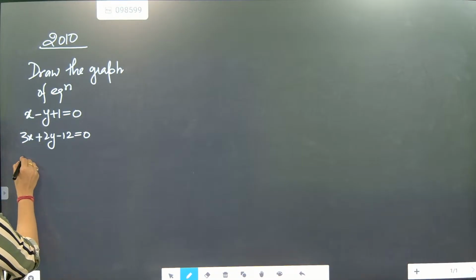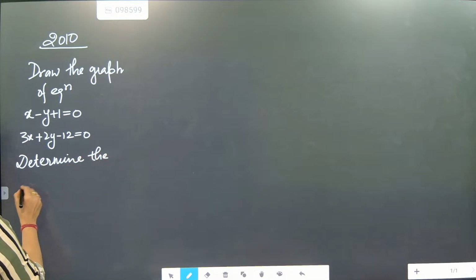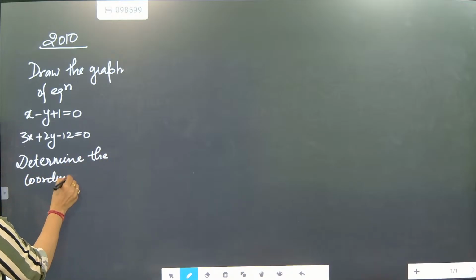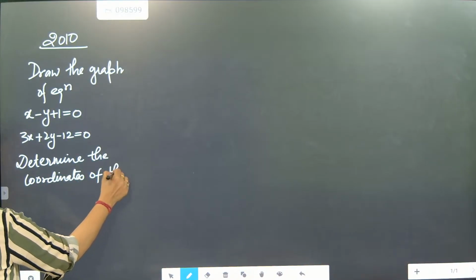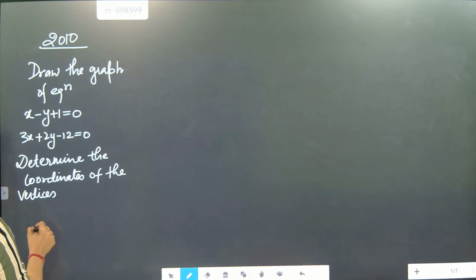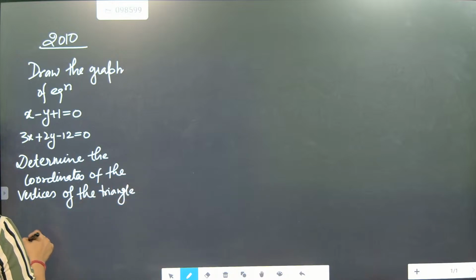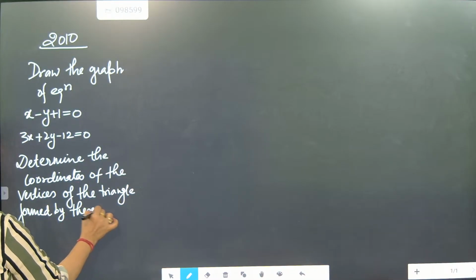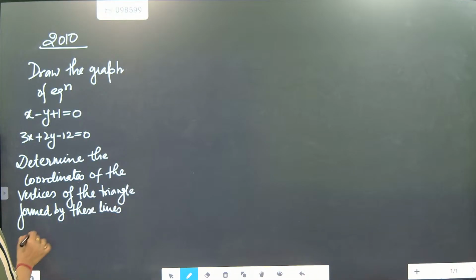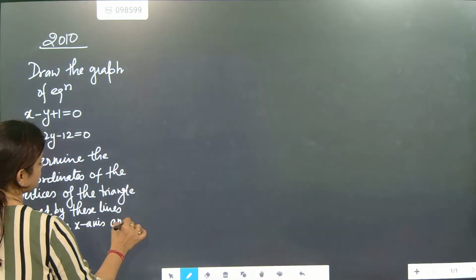After that, what they are telling is, determine the coordinates of the vertices of the triangle formed by these lines and the x-axis, and shade the triangular region.